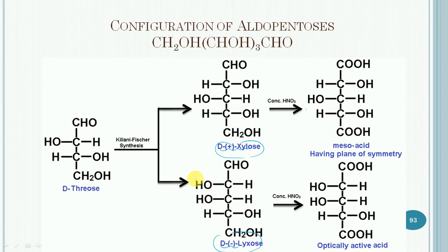So knowing the configuration of the D enantiomer, the configuration of the L enantiomer can be easily established similarly.